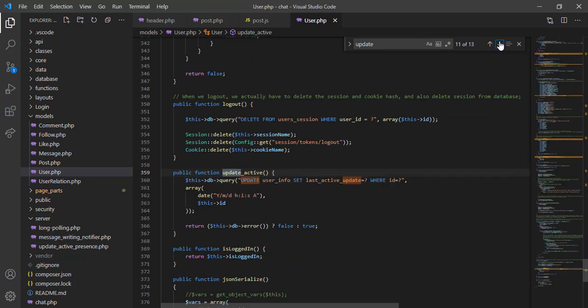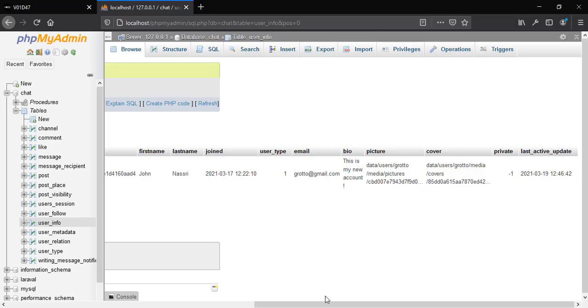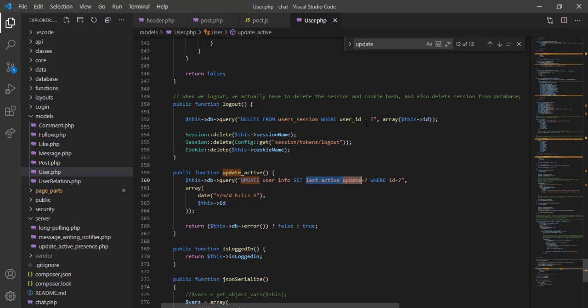Basically update, so this is update. Now as you can see, we update the current user, and we update this last active update, which is this column right here. And what we will insert is the current date, as you can see here, right? We add this capital A to mention whether we are using AM or PM, right?